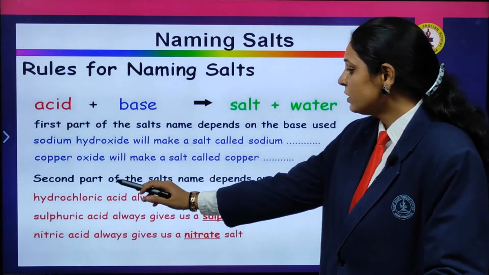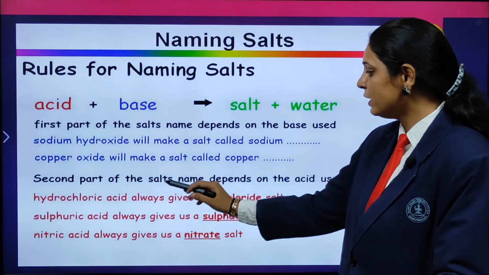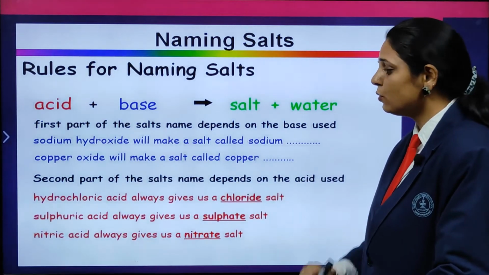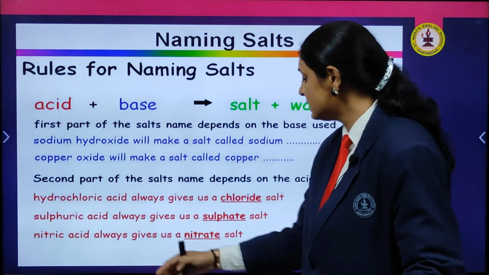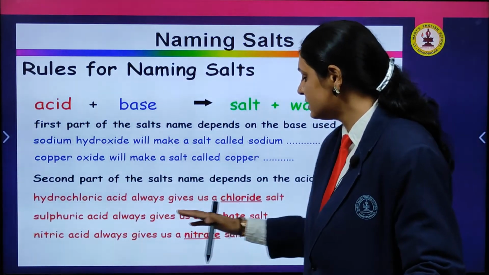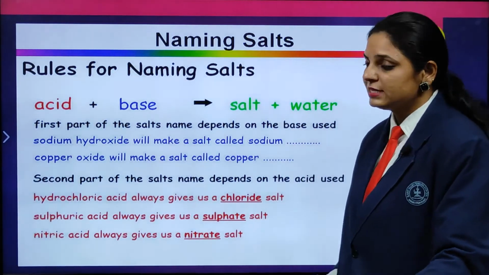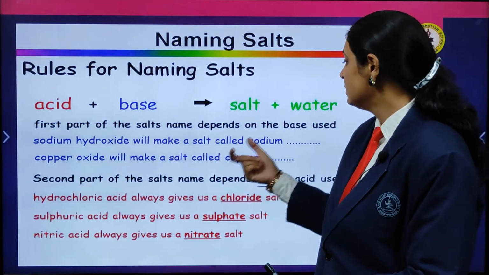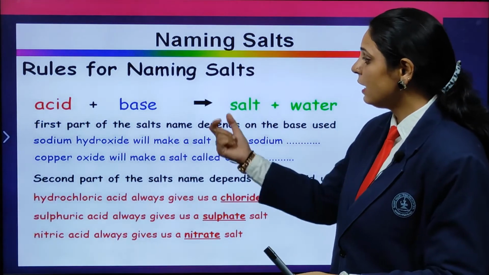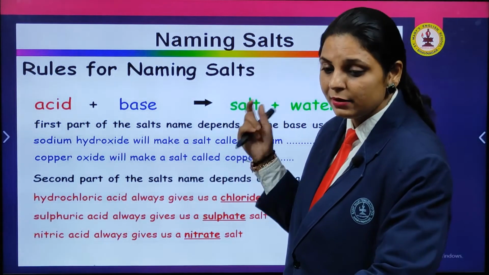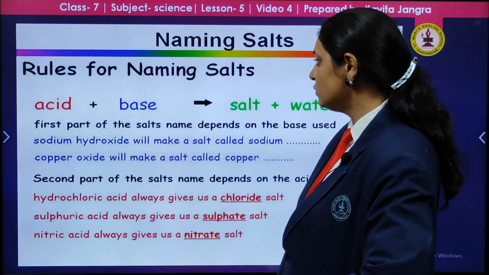Hydrochloric acid always gives us a chloride salt, sulfuric acid gives sulfate, and nitric acid gives nitrate. So from the base we get the first part and from the acid the second part, and combining these two we get the name of the salt.